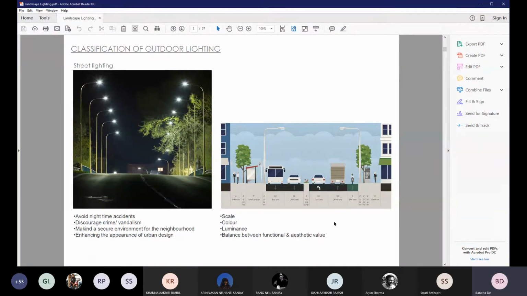We should avoid any conflict with existing vegetation. If we are proposing any vegetation under our lights, we should take into consideration the future growth of that vegetation, and the lights eventually should not conflict with it.